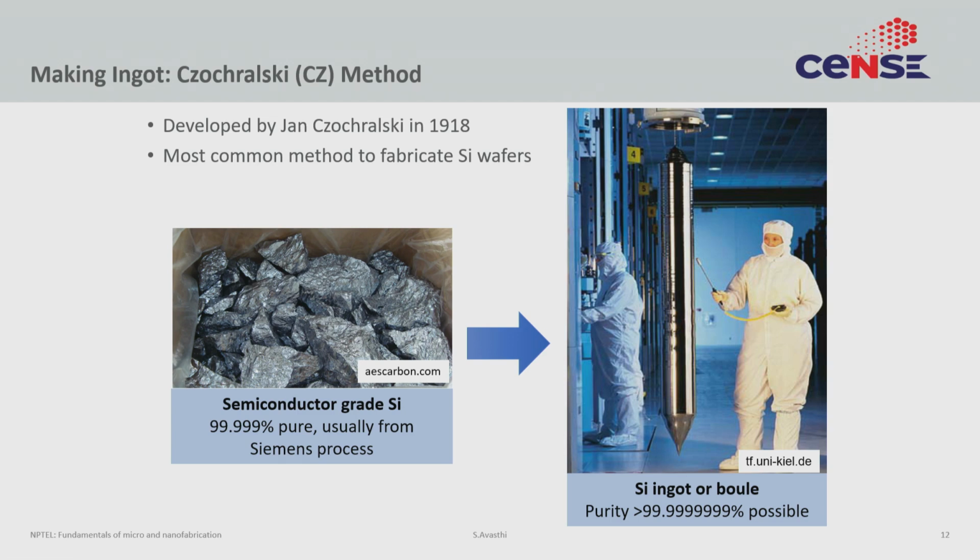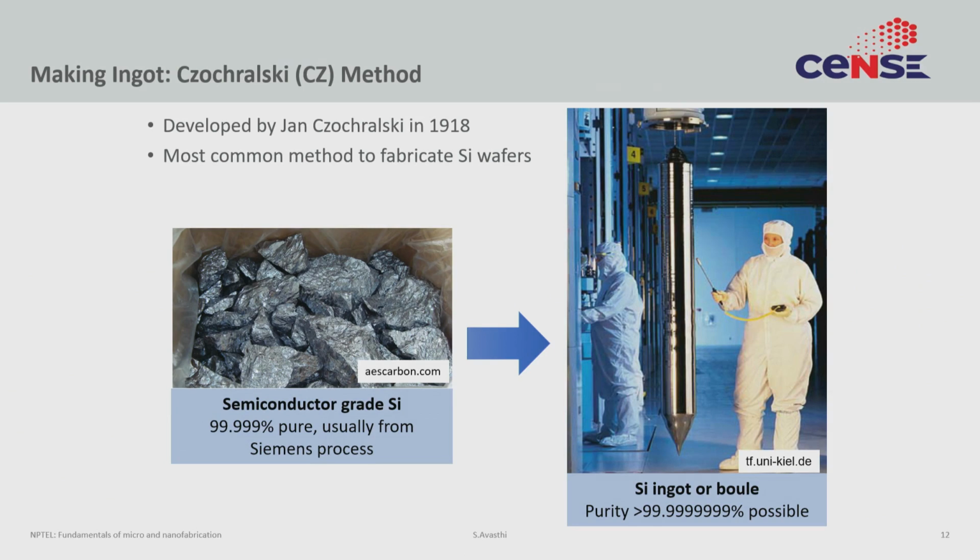The most common method of converting silicon feedstock into an ingot is what is called the Czochralski method. It was developed by a Polish scientist, Jan Czochralski, in 1918. It is a generic method of making any crystal, but it is especially popular for making silicon. Today the technology has become extremely mature. If you look at the image on the right, we can now make ingots that are larger than a human and of extremely large diameter. When silicon technology started, this was not possible. You typically would make ingots that are much smaller in size. Why it is more complicated to make larger ingots will be obvious down the line.